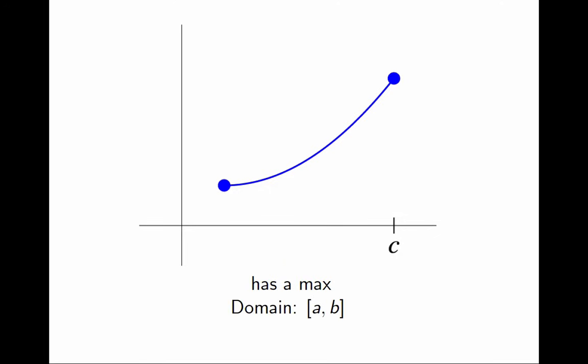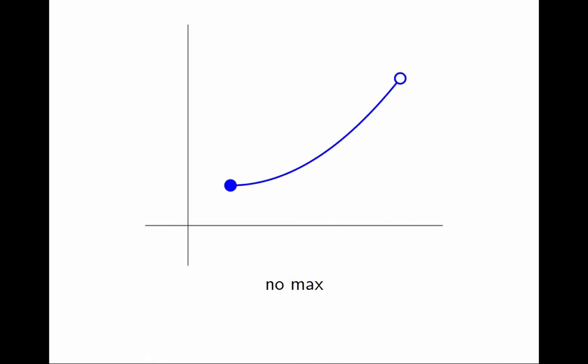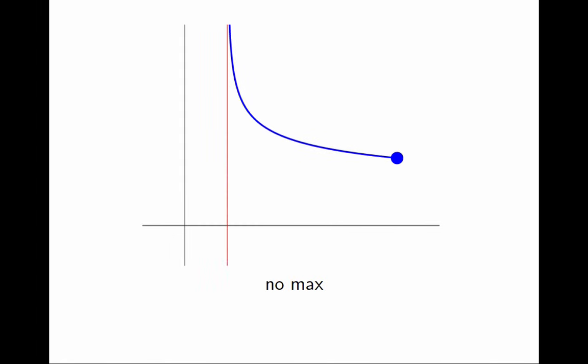The domain is an interval that includes both endpoints, and the function has a maximum. But in this third example, the domain is missing one endpoint. The function does not have a maximum, and the lack of a maximum seems related to the missing endpoint. The same is true in the fourth example.